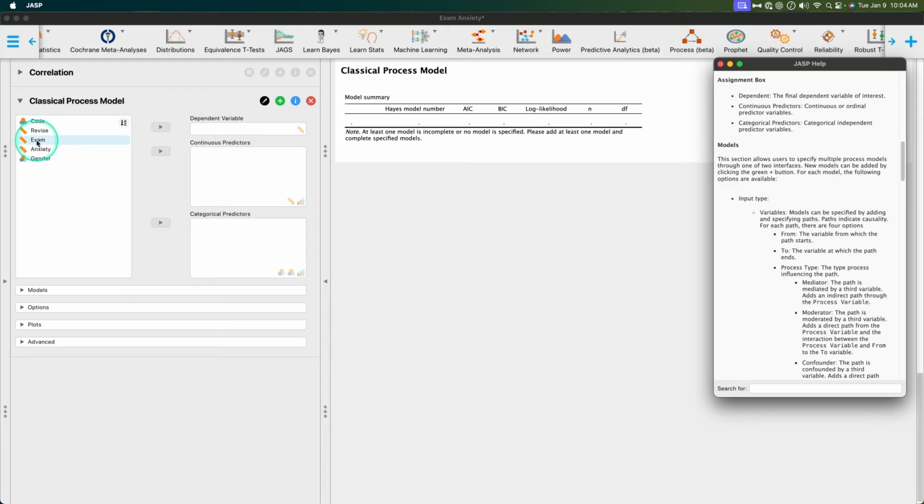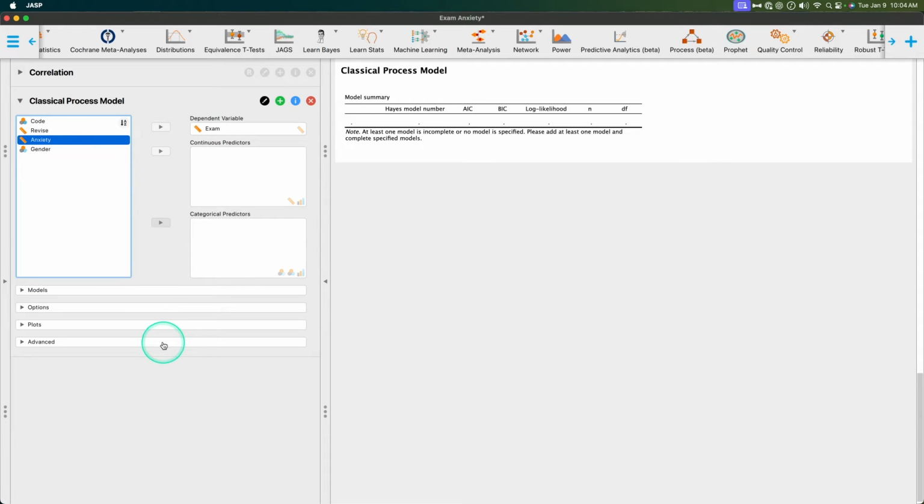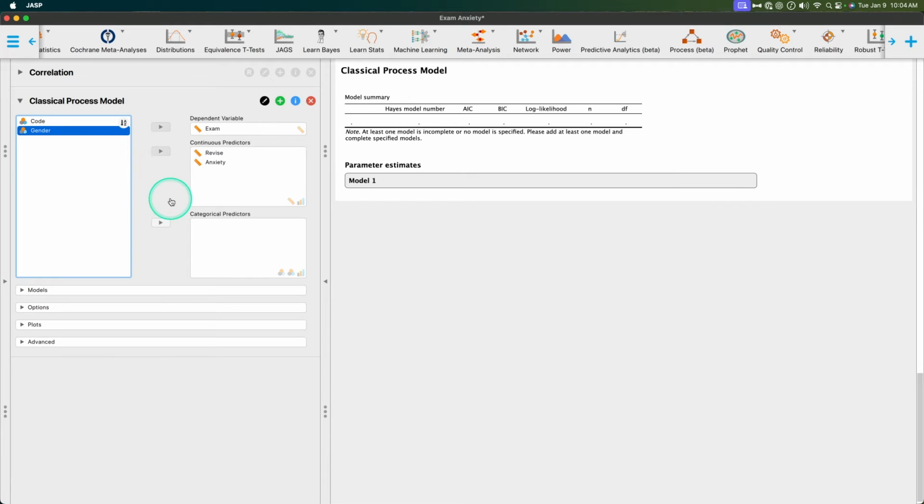So our dependent variable, I think, makes sense to be the exam. So what was their exam score? And here you put in all of your continuous predictors, so scale or ordinal variables. And here's where you put in all of your categorical predictors. You have your two nominal kinds of variables, text or not, or ordinal variables if it's categorical. I'm not a fan of the overlap here, but it's not mine. We're just going to do a mediation. So I'm just going to grab revise and anxiety to be our continuous predictors. Okay, so we have that in. We're going to skip categorical predictors here, but if you wanted to do a moderation with gender, you would put that into a categorical predictor.